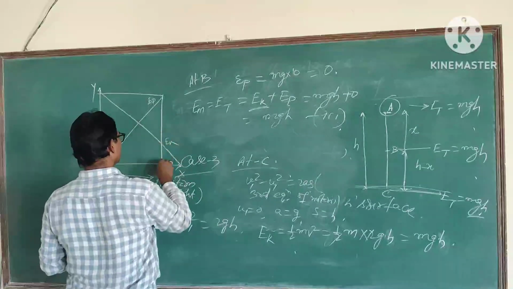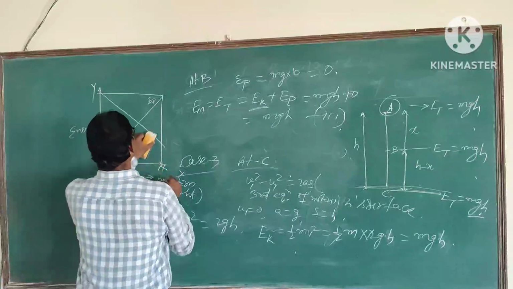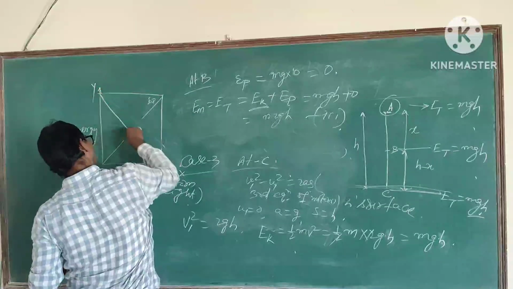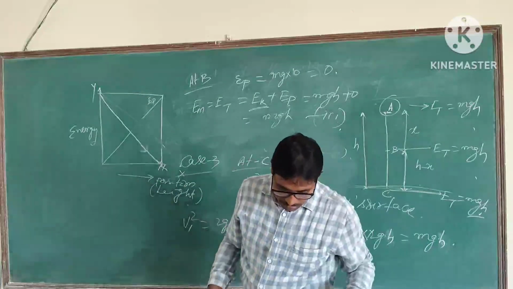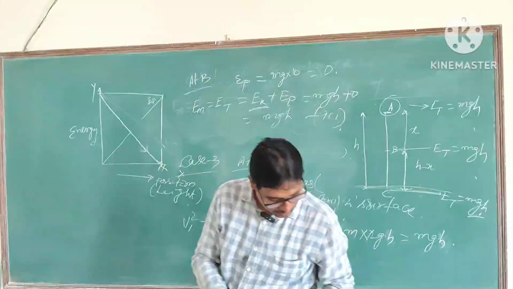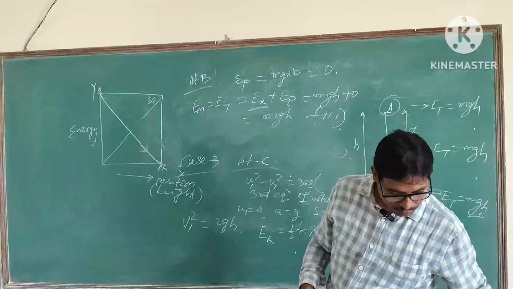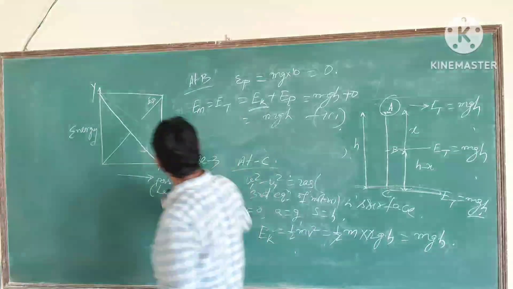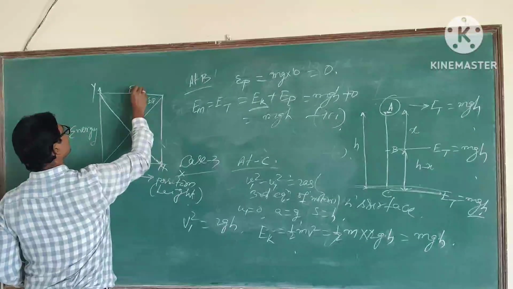I am drawing this one, this is the x axis. So, coming to the point, as the body goes, height, potential energy, kinetic energy and total energy are plotted.